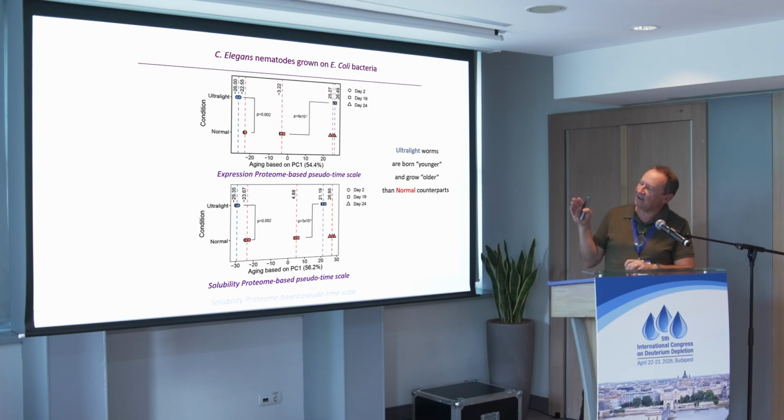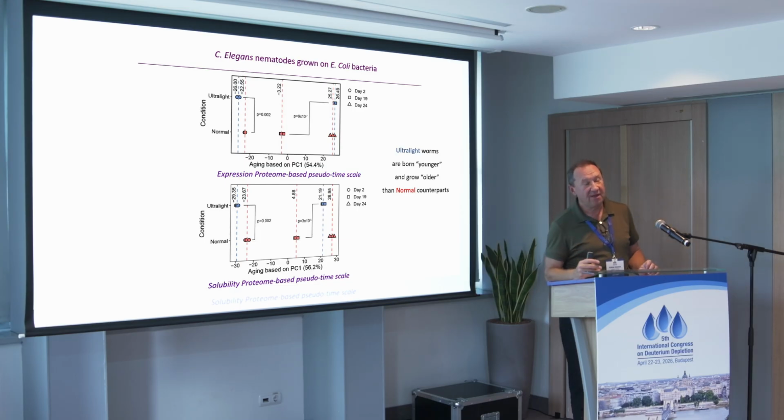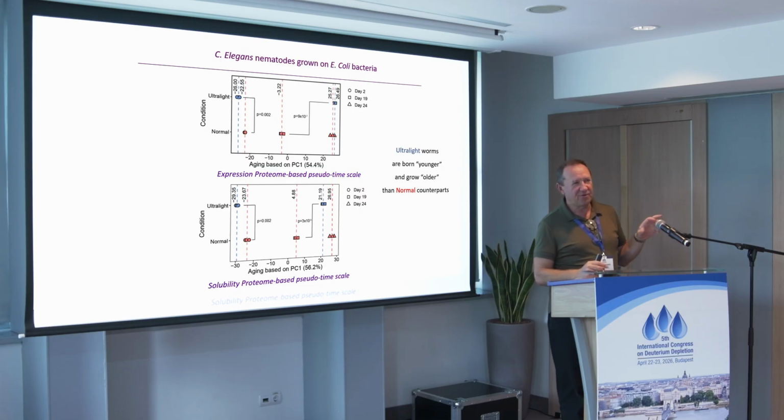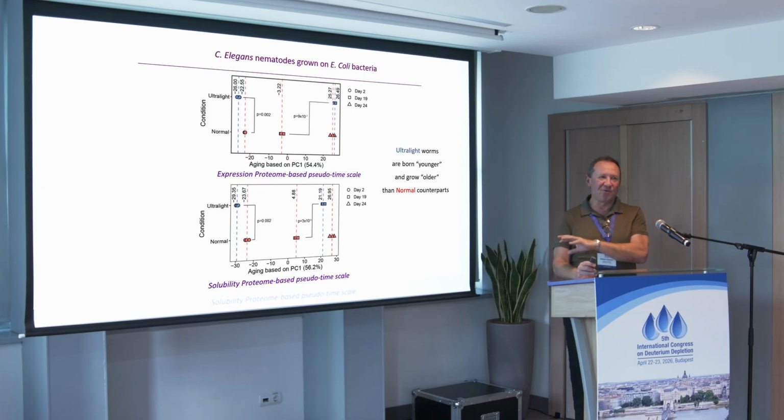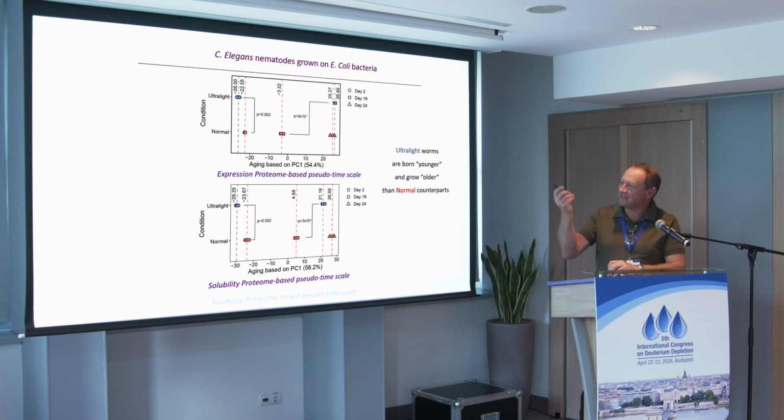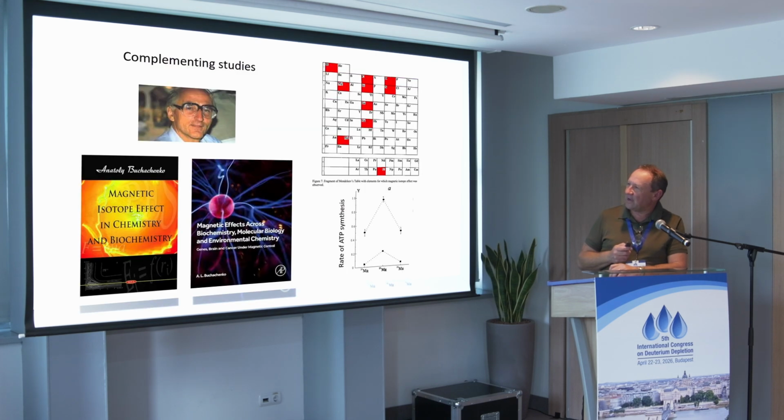And we look at the data for normal and ultralight worms. We saw that if I interpret that in terms of time, the ultralight worms are born younger than the normal worms, and they quickly become older than them. So when they die, they're much older, so to say. And this is on both scales, which are independent of each other. That's pretty cool. So why is that?